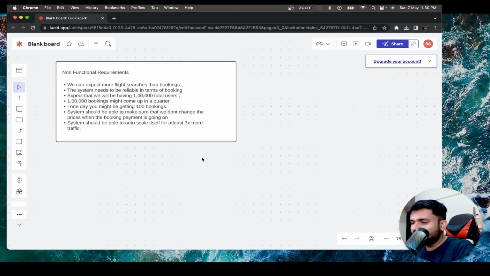A lot of times you might wonder for how long the data of a user should be kept. I believe travel history is an important part, for many reasons. For example, even for government use cases, you might need someone's travel history from, let's say, 10 years back, where he or she was 10 years back. So I believe we should be able to persist data for a very long period of time, right? If you are going for international travel, you don't do it every month. So in, let's say, 2 to 3 years, people do an international trip.